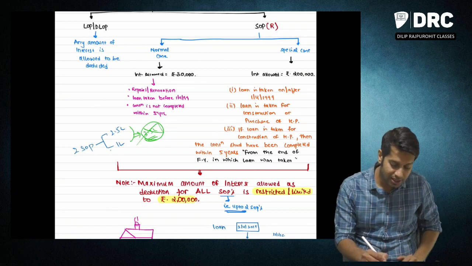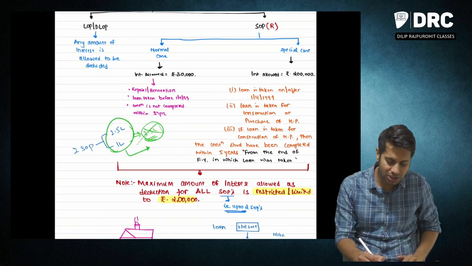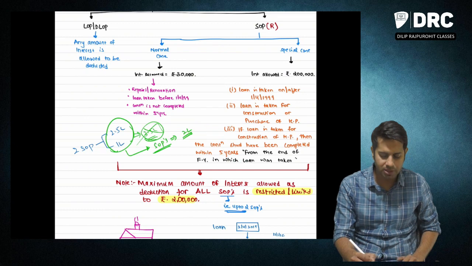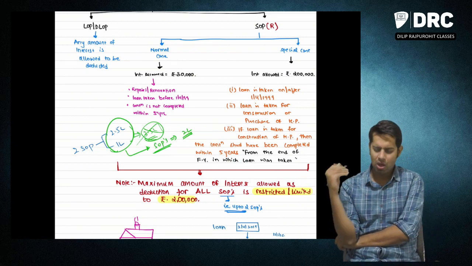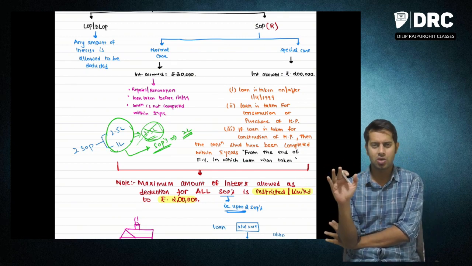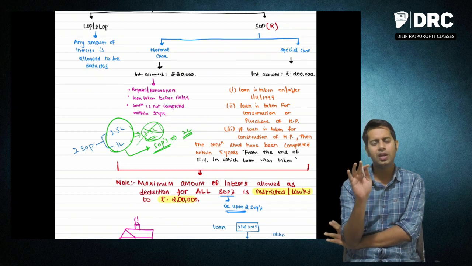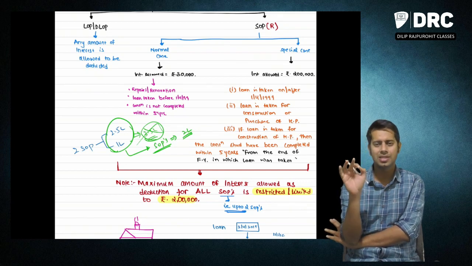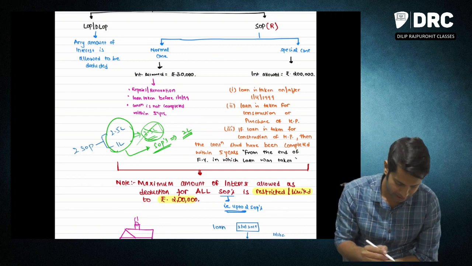No. The maximum amount of deduction for SOPs. So for SOPs will be how much, sir? 2 lakh rupees. So it cannot exceed 2 lakh. Whatever type of loan it does not matter. Maximum amount of deduction allowed for a self-occupied property is how much? 2 lakh rupees.